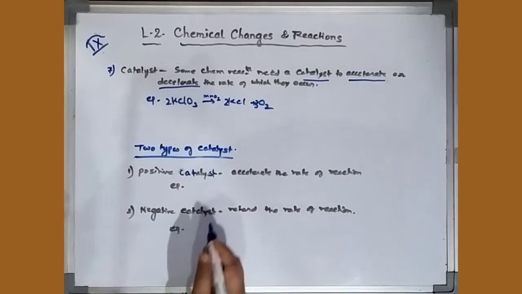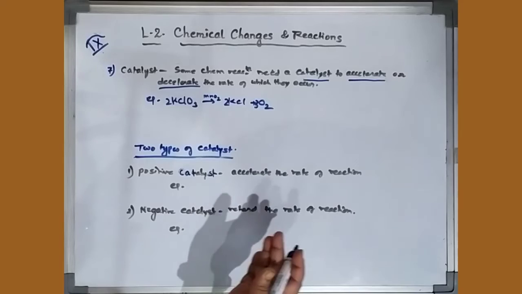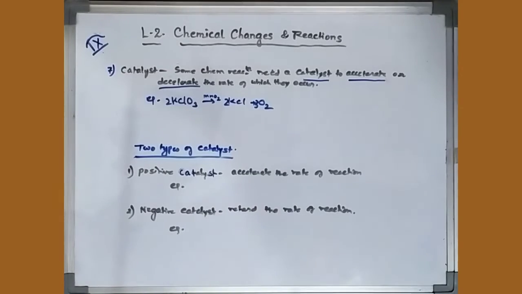Means what? That means the speed of the reaction is very fast, so you cannot see how the reaction is taking place. You cannot understand the reaction. In order to decrease the speed of the reaction, you have to retard the reaction.